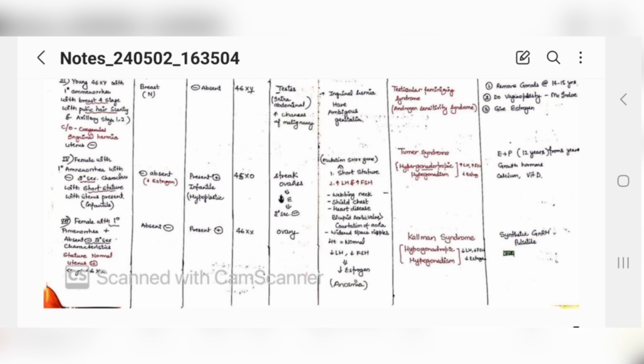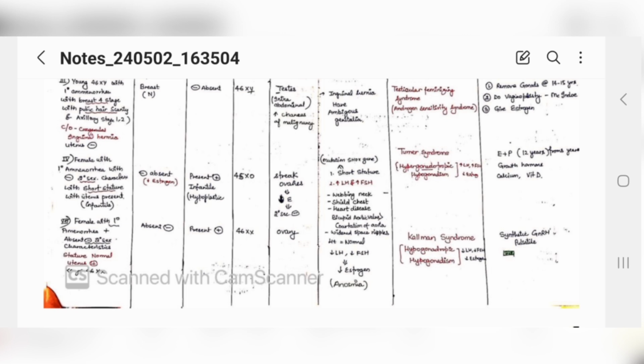So you will get her LH, FSH done, and you will see low levels of FSH and LH. And if they are low, estrogens are also low. Also the patient will complain of anosmia. Then you will think of Kallmann syndrome, which means that the patient has a gene mutation of the KAL gene, so neuronal migration is not there. Since starting, primary amenorrhea is there, from starting she's not having gonadotropin releasing hormone, and she has this condition, Kallmann syndrome. It is hypogonadotropic, meaning LH and FSH are down. Hypogonadism means her estrogens are also down.